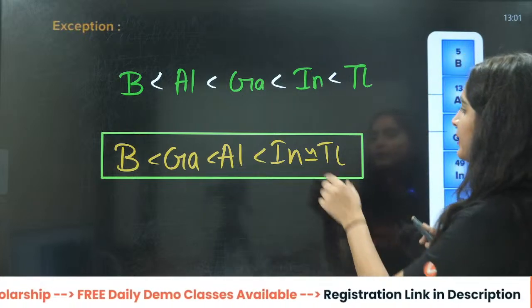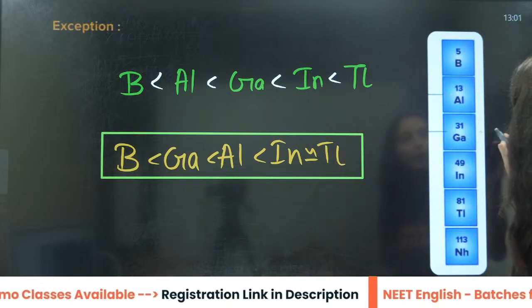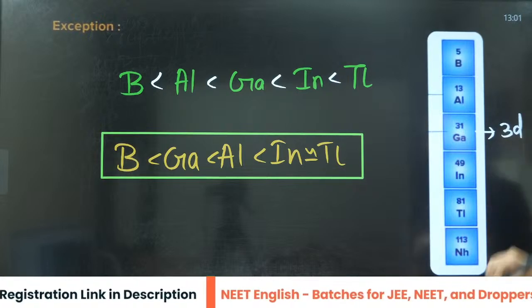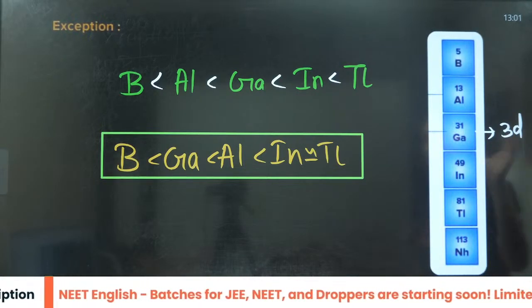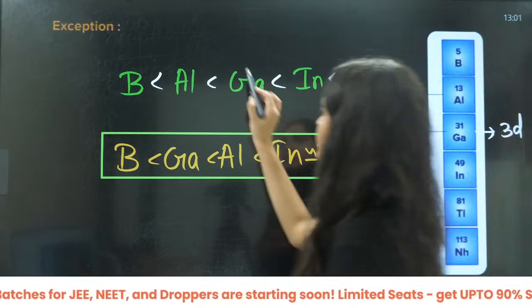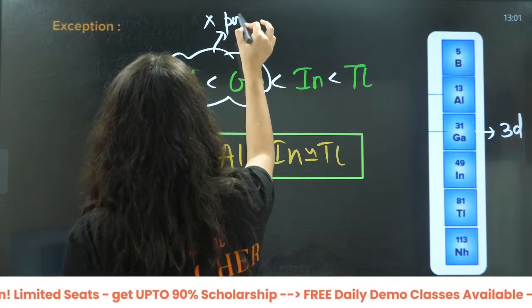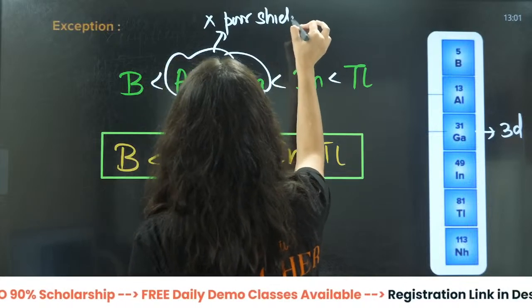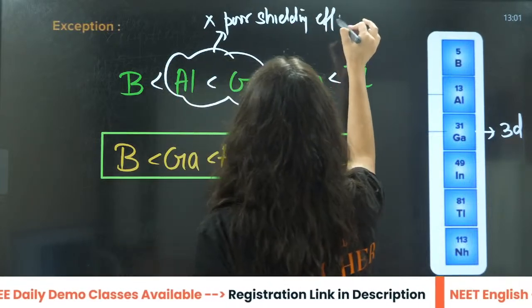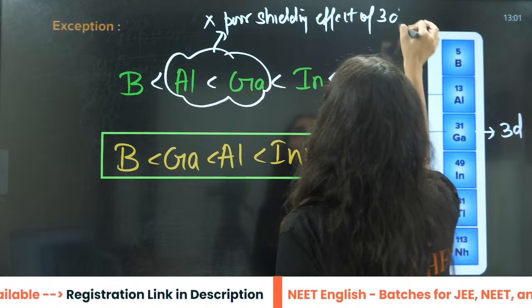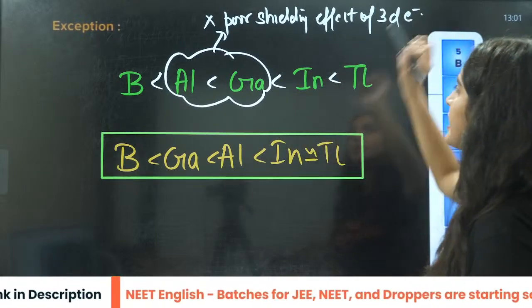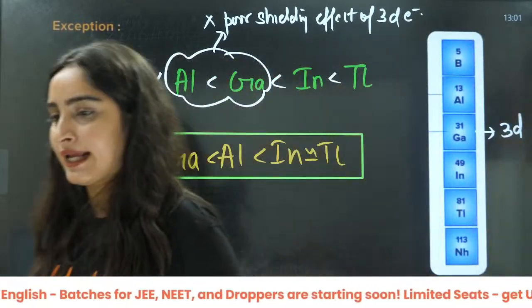Now, can you tell me the reason behind this? Here you had the involvement of the 3d series, because of which size decreases, due to the poor shielding effect of 3d electrons.